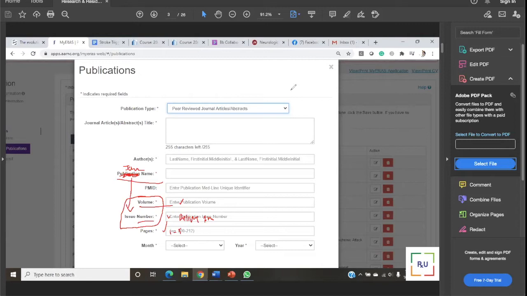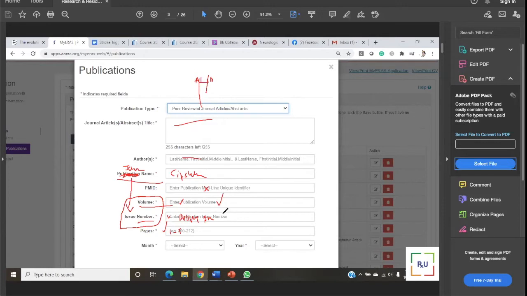Now whenever you are publishing your work in conferences, and they publish online, I have seen people submit their work in the AHA conference, they put it here: title, author, publication name, though it's the AHA conference, and they put it as a poster, they write here Circulation, because yes, of course, AHA abstracts are published in Circulation. You do not have a PubMed ID for it, because it's not a manuscript.